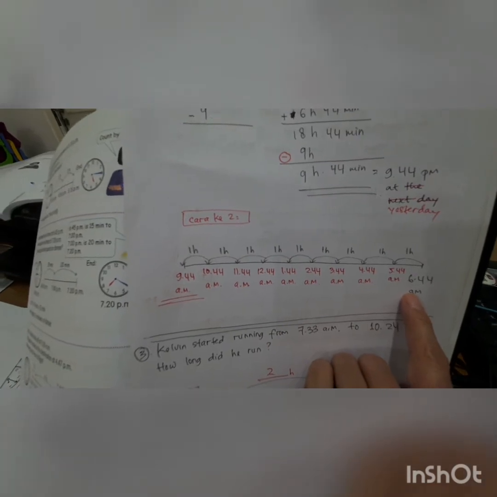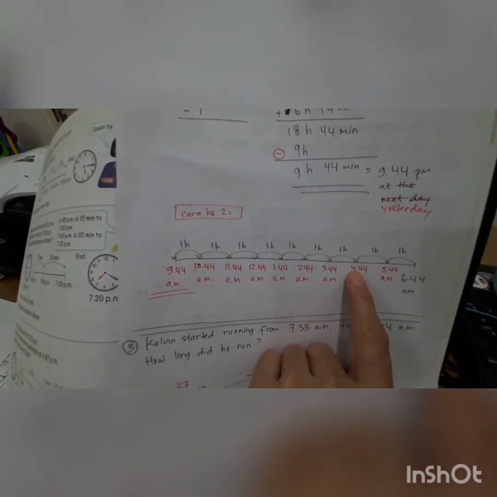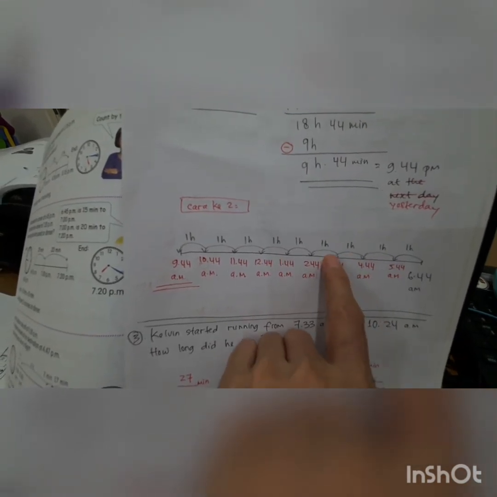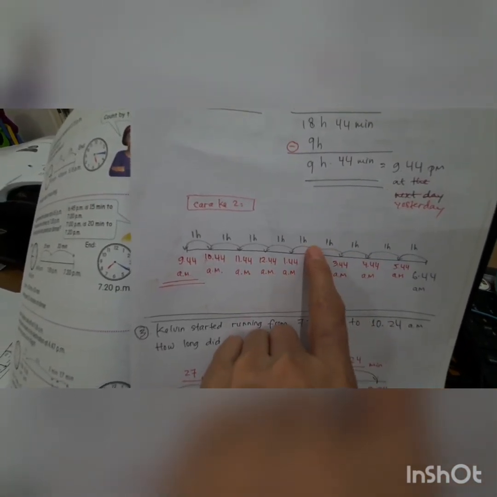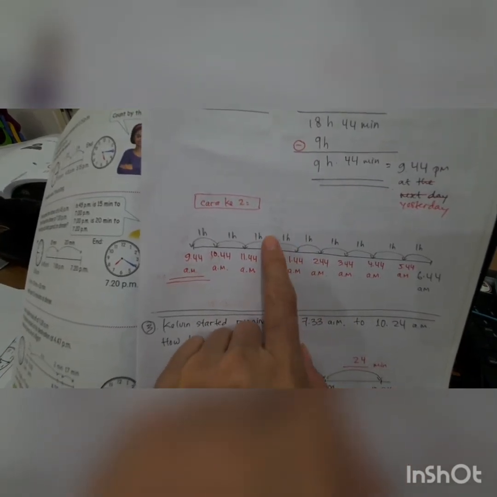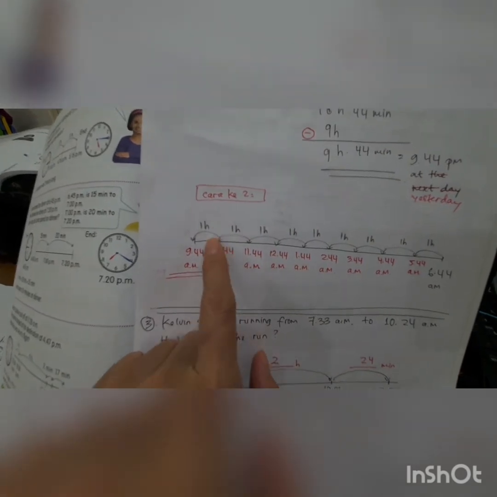This one 6:44 a.m. you just go backward 1 hour, backward 1 hour, and so on, nine times.